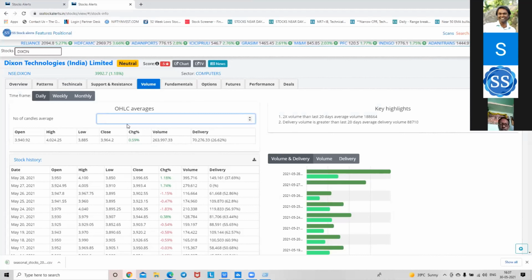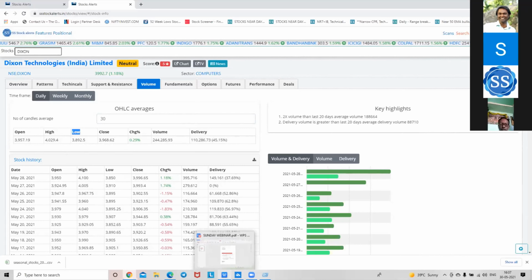So first we are taking the biggest one, that is the 30 days moving average, open, high, low, close average. We need to check only 2 things. Open is equal to low. Am I able to find a 30-40 rupees gap, which we call arbitrage, in the difference between open and low? See, the open is 3957. So let us go to the chart and mark 3957.